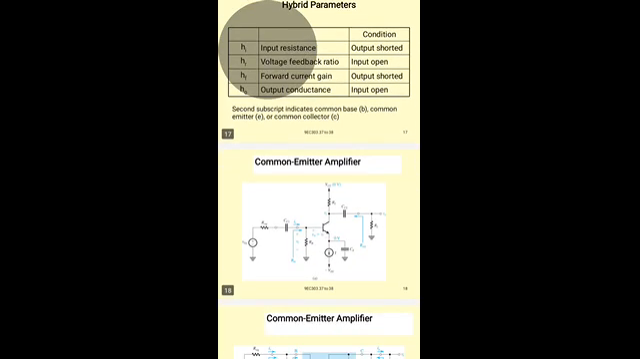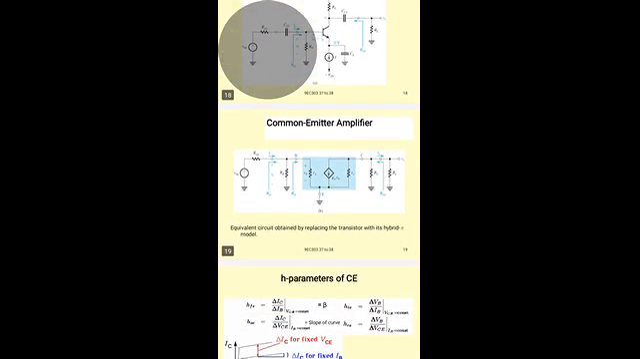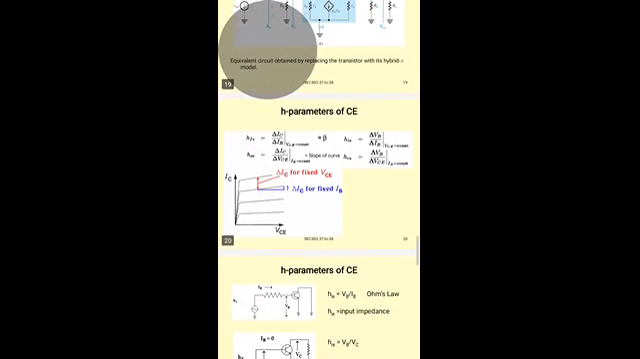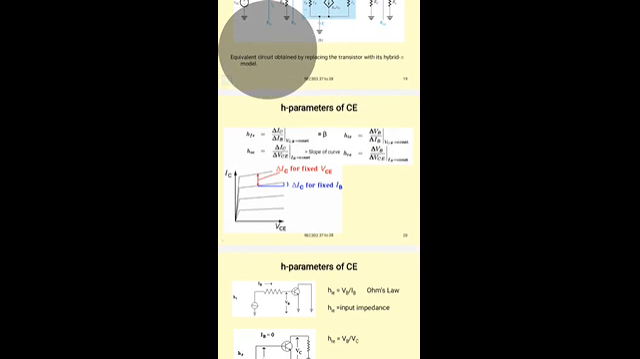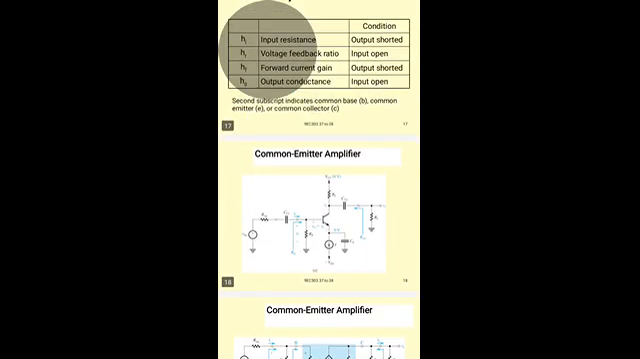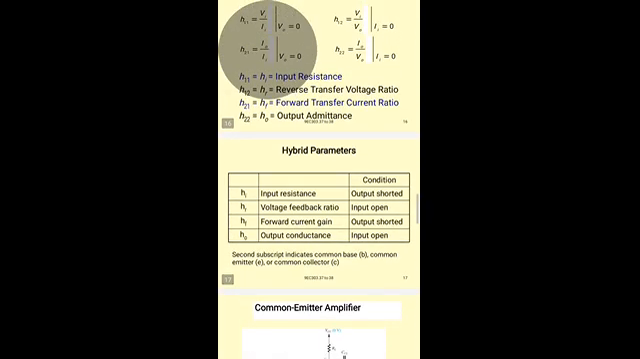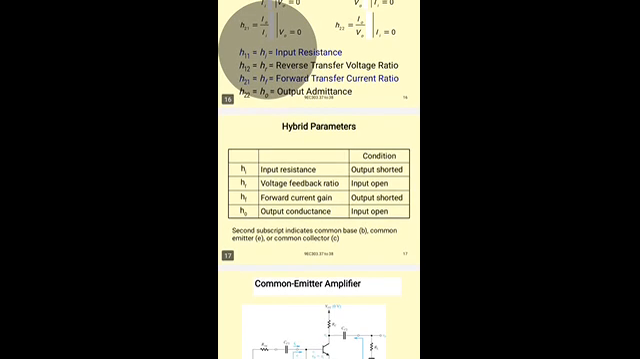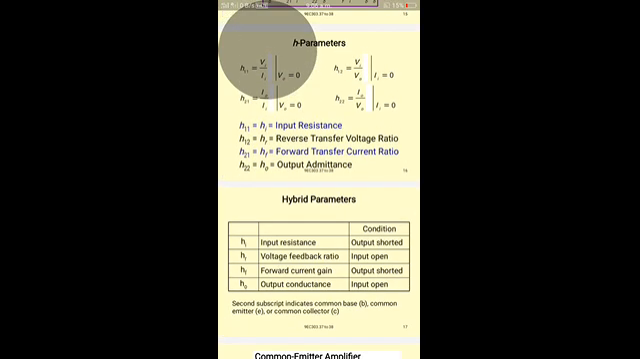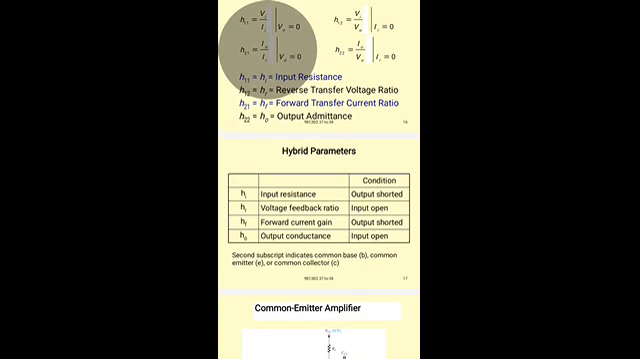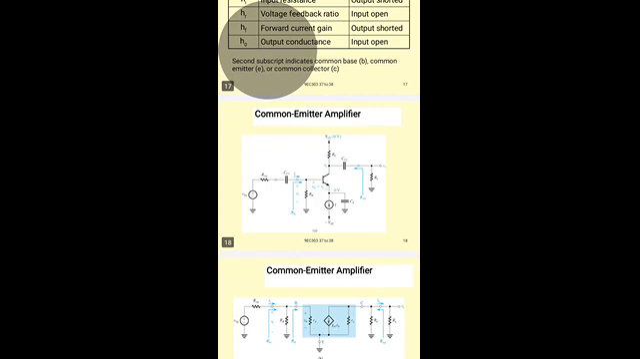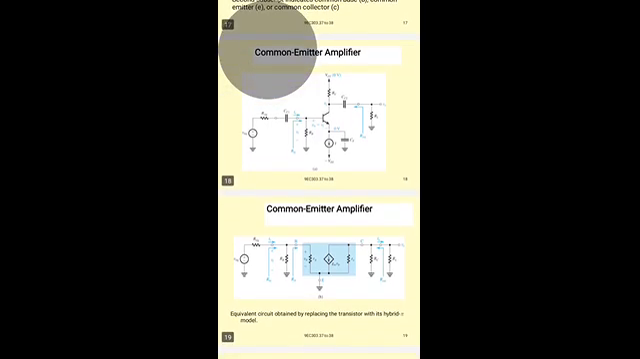So for common emitter configuration we can write these, the H parameters of the transistor for any transistor configuration. To find the H parameters of a common emitter configuration, we will see the H parameters for the three configurations separately.